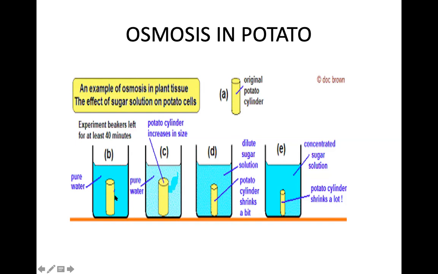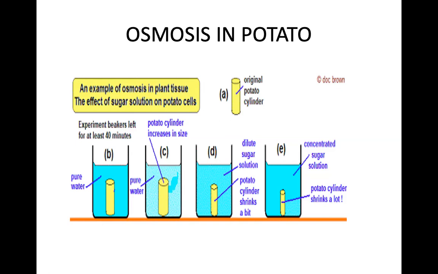After some time, you will see that the potato that was in beaker B has swollen. You can see it in C. This has swollen because it has absorbed water. The water has entered inside the cell. What happens to the potato that was kept in the sugar solution? It has shrunk because it has lost water. This is an example of osmosis in potato.